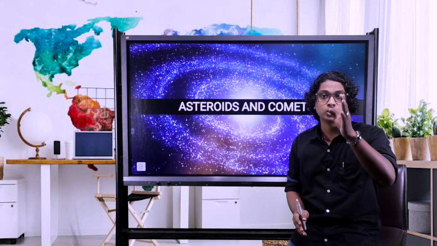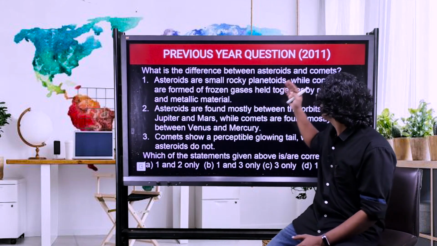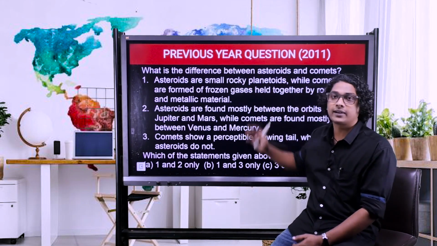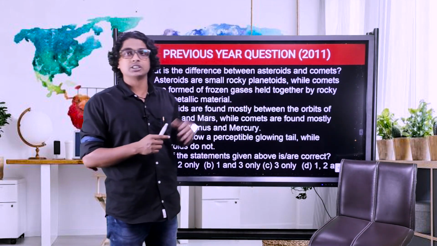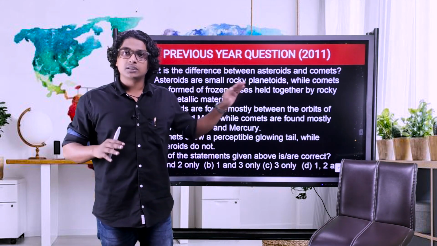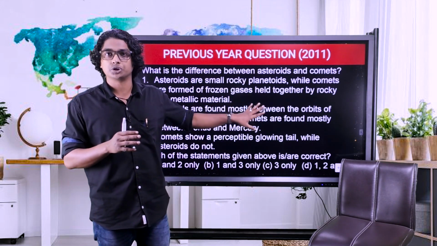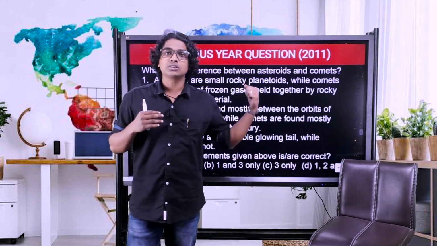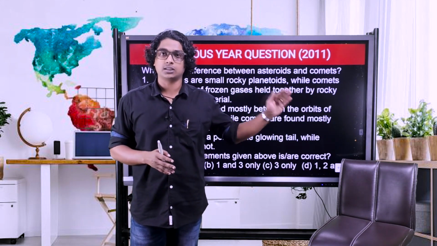Now at the end of this video, you will be able to solve the previous question that has been asked by APSC related to this topic. Before going to the video, let's take a look at that previous question. This question was asked in 2011. What is the difference between asteroid and comet, right? There are three statements given here. Now just pause the video and try to solve this question by yourself. You can read about asteroid and comet and try to solve this question. At the end of the video, we'll solve this question again and I will tell you the answer. Now without wasting much time, let's start.